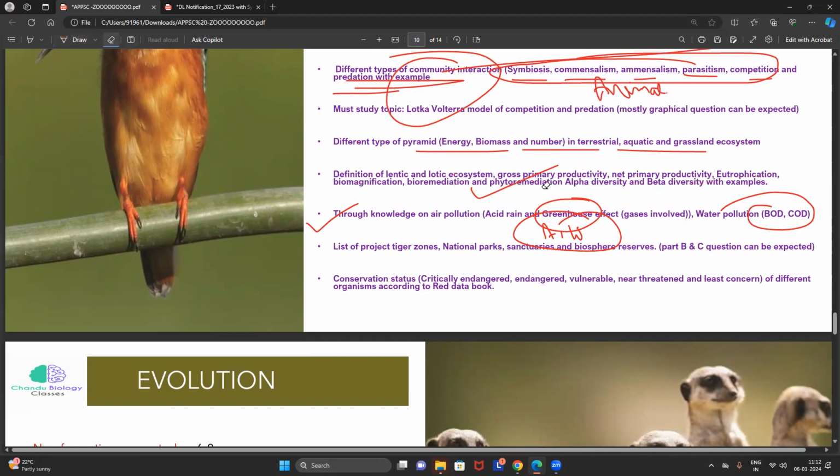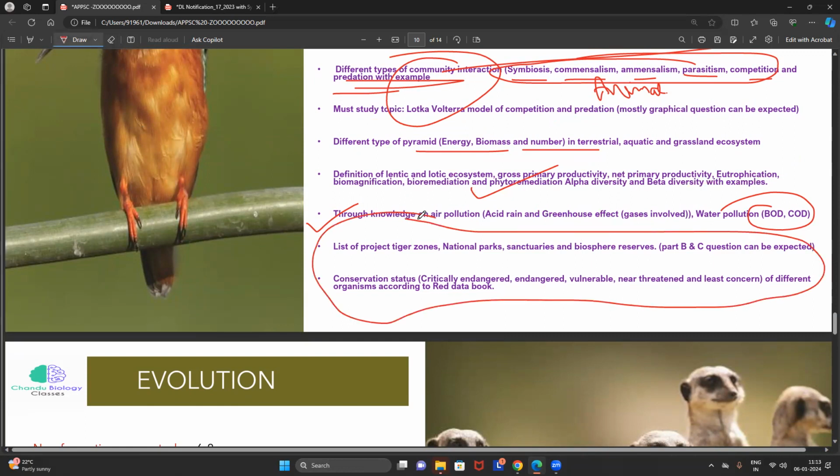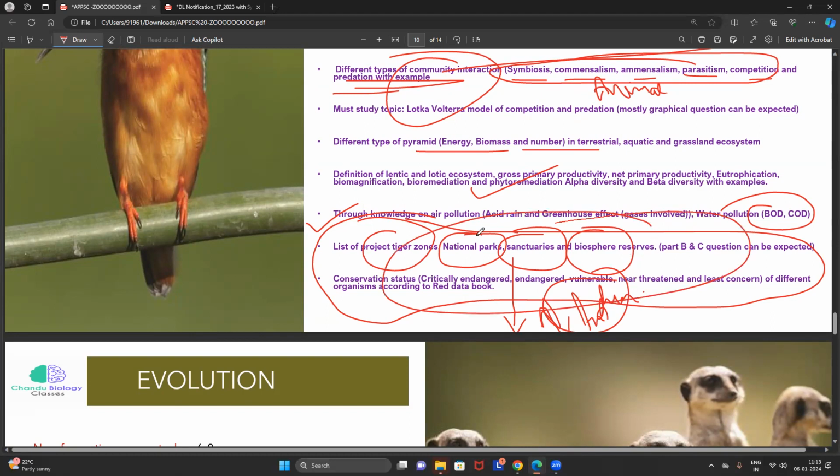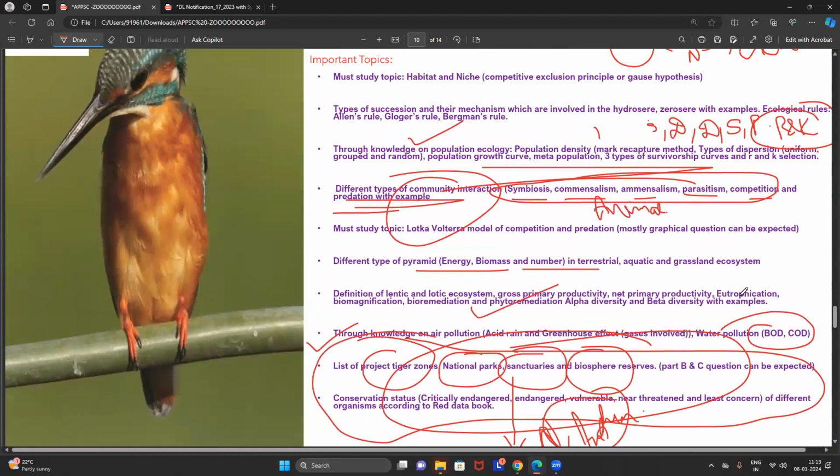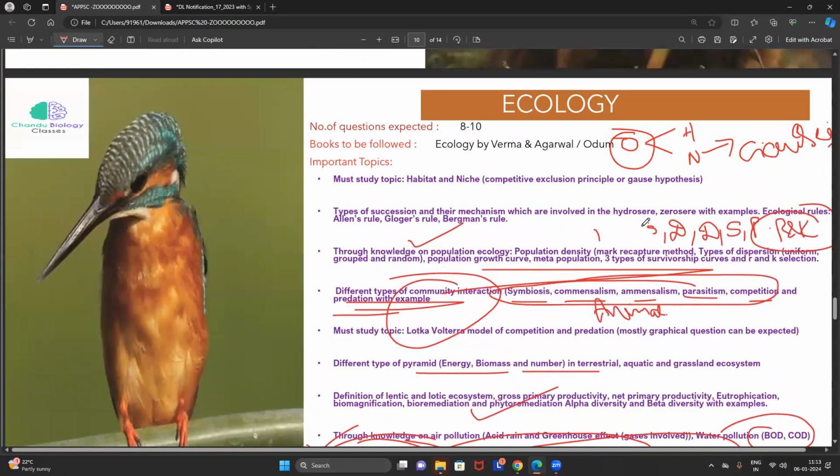And a very rigid topic, without which there is no question paper, is conservation biology. It is also super important, friends. We should not neglect it under any circumstances. List of national parks, the animals protected over there, their conservation status, sanctuaries, biosphere reserves, Project Tiger zones. They will focus on the nationwide ones, and they will specifically focus on our Andhra Pradesh also, since we are writing the Public Service Commission of Andhra Pradesh. But anyway, we have to focus on both nationwide and Andhra. Then I'll explain in extreme depth. You need not worry about it.